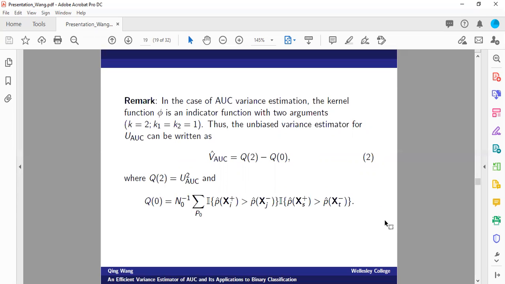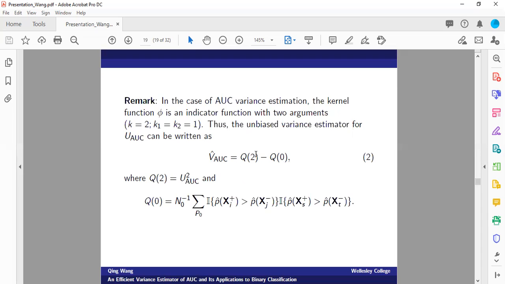In the case of AUC variance estimation, an expression is much simpler. The kernel function phi again is just an indicator function with two arguments. We get one component from the first sample, the positive class, and then one observation from the negative class. So V hat AUC represents our proposed unbiased variance estimator for the AUC score, where the AUC score is written as a two-sample U statistic form.